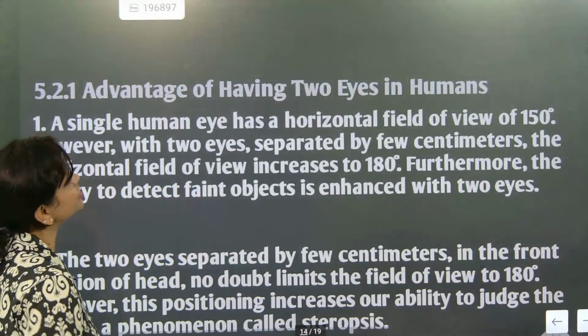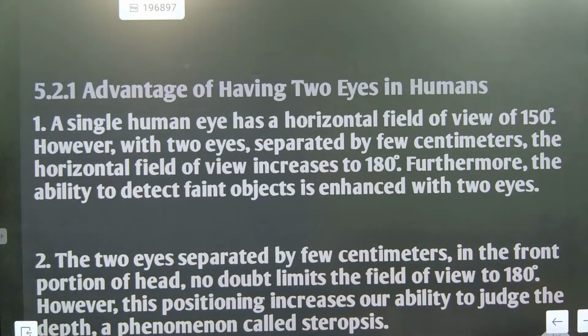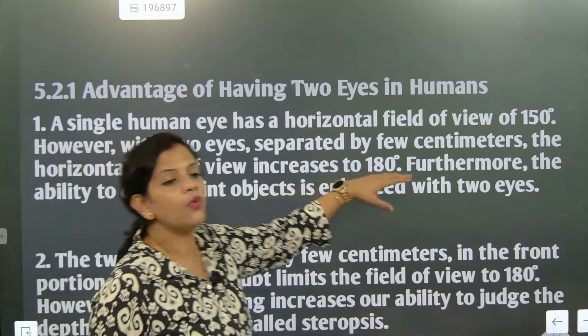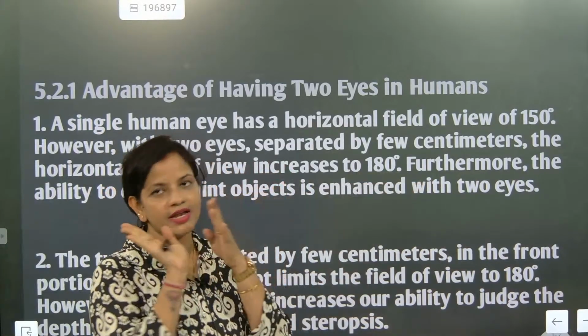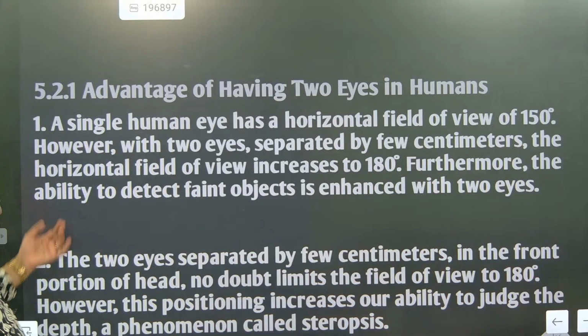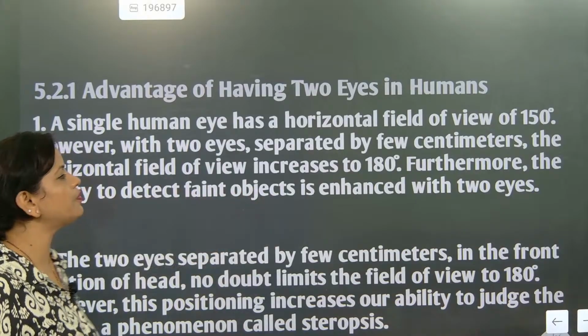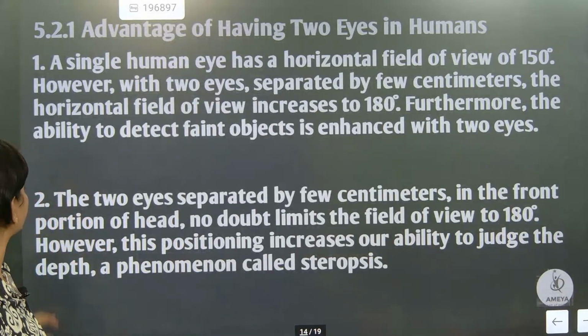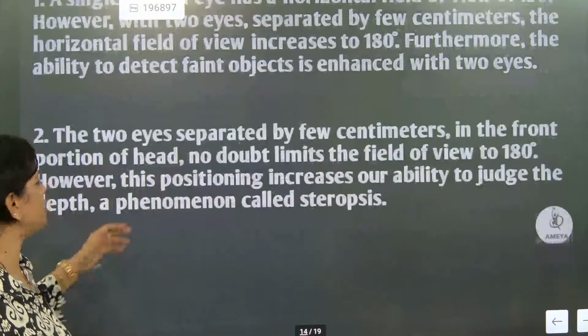Now, what is the advantage of having two eyes? A single eye of a human has a horizontal view of 150 degree. However, two eyes separated by a few centimeters increase the horizontal field of view to 180 degree. Single means 150, two with separation gives 180 degree. Furthermore, the ability to detect faint objects is enhanced with two eyes. The two eyes separated by a few centimeters in the front portion of the head limit the field to only 180.